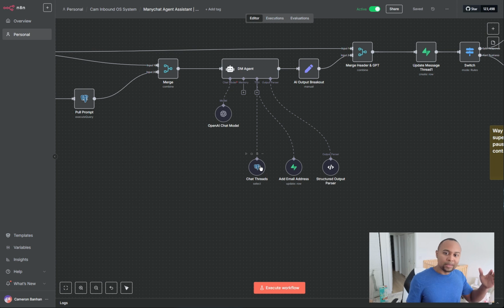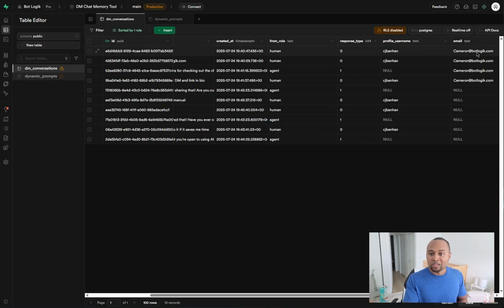As you can see, when the webhook comes in from Manychat, it's not like we're getting the incoming message from the user, the AI agent's grabbing that message, creating a response, and then sending it back. Rather, the user sends a message, we send the message to the database, and the AI looks at the database of what the user is sending and when they sent it, right? So the AI now has context of the flow of the conversation because we have timestamps in the database supporting that. The next thing the agent's able to do is dynamically grab the email address. Anywhere in the conversation, if the user sends an email address or if they're asked for an email address, the agent's able to automatically append it to the email field.